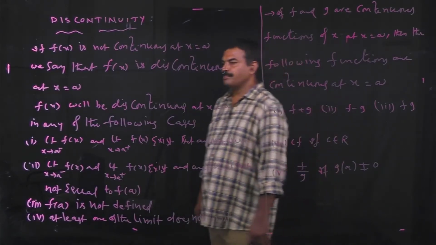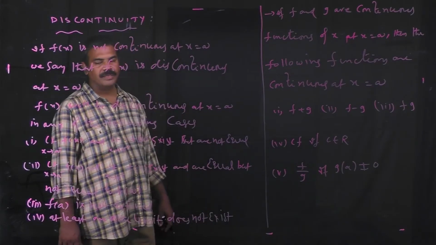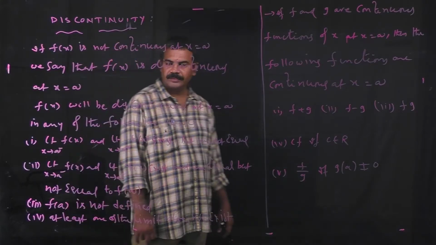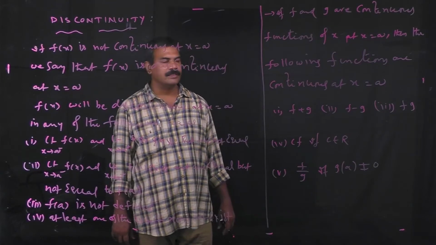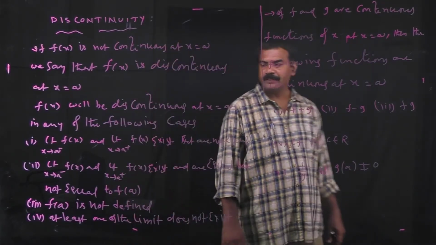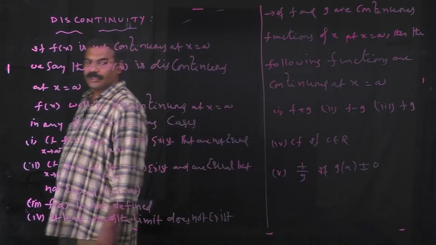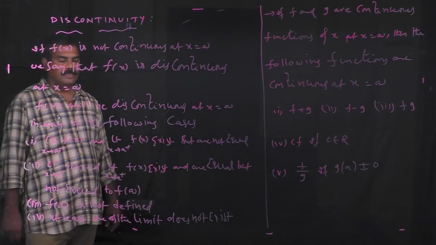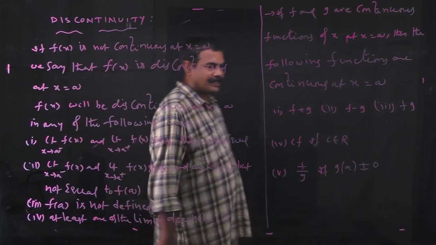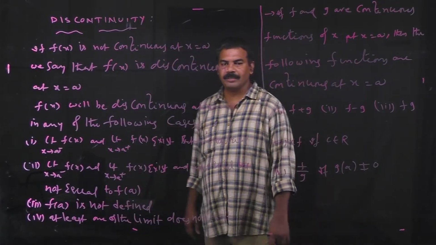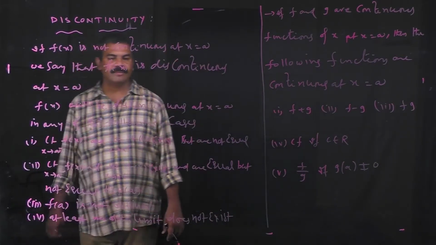Number 1, f of x will be discontinuous at x equal to a in any of the following cases. Case 1: limit x tends to a minus of f of x and limit x tends to a plus of f of x exist but are not equal. In this case the given function is discontinuous. The second one: both the LHL and RHL are equal but not equal to the function value, that is, not equal to f of a. In this case the given function is discontinuous.